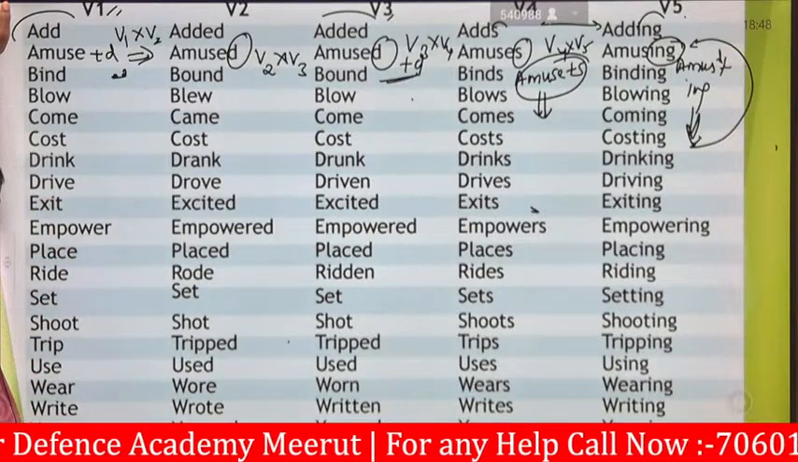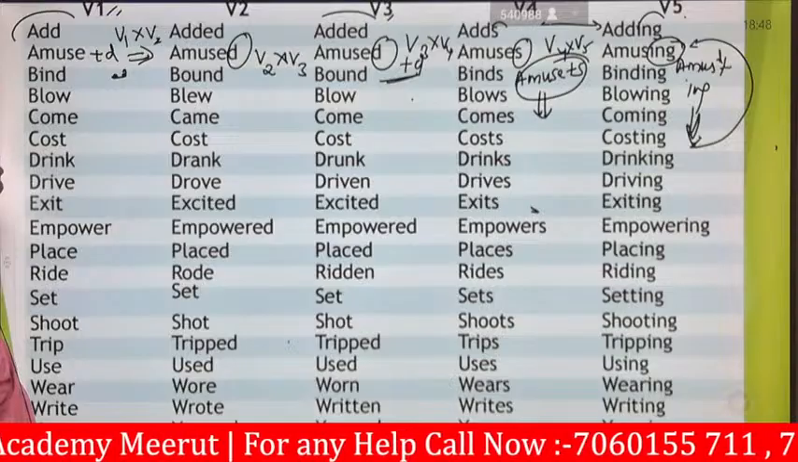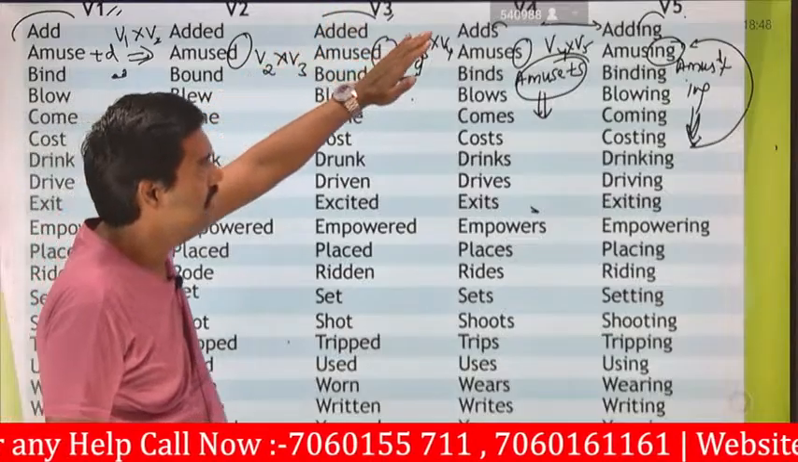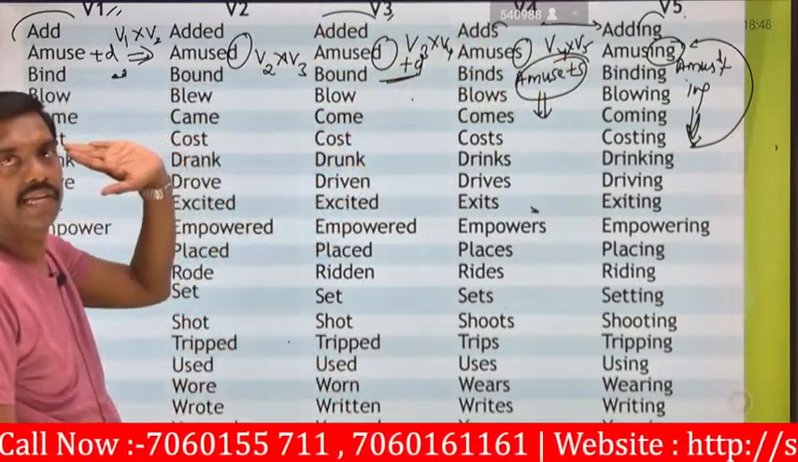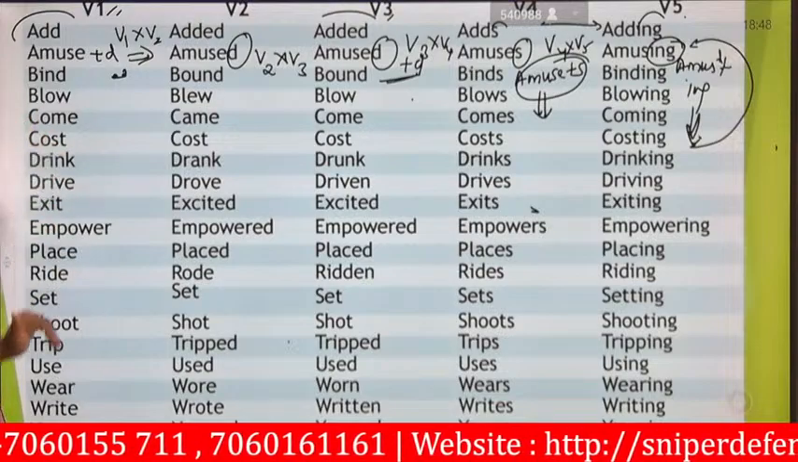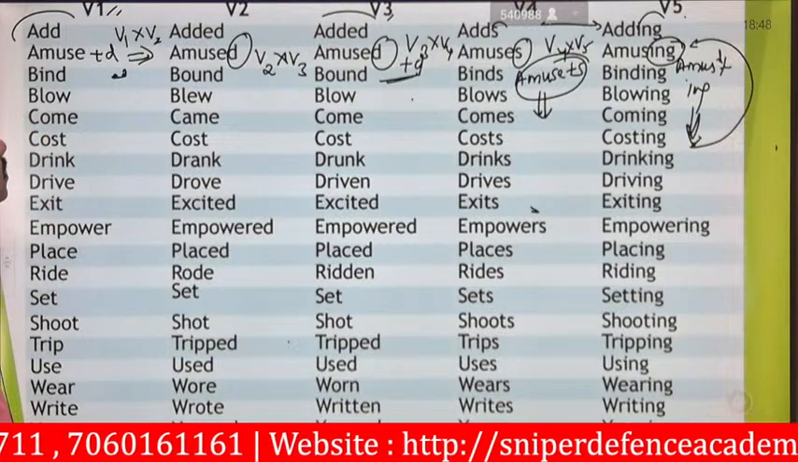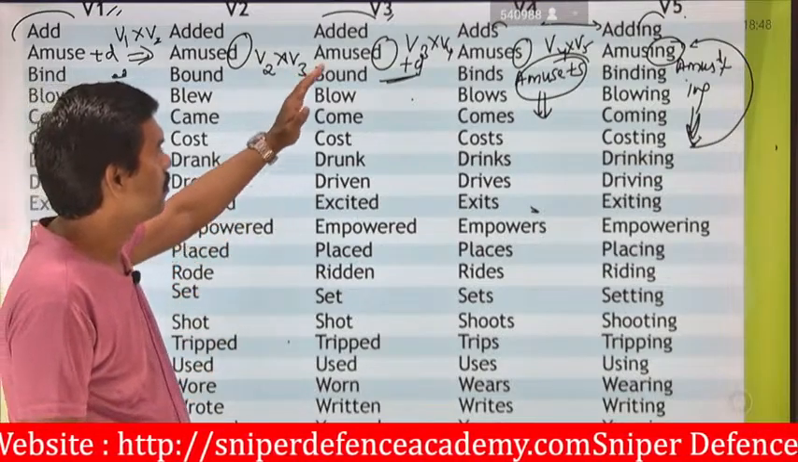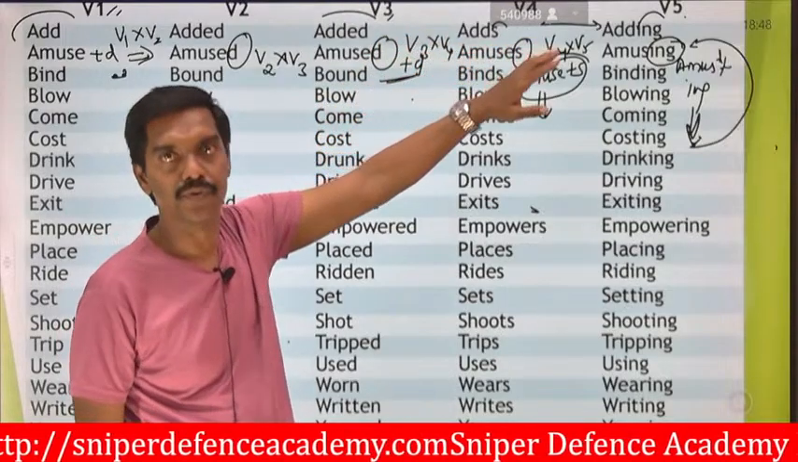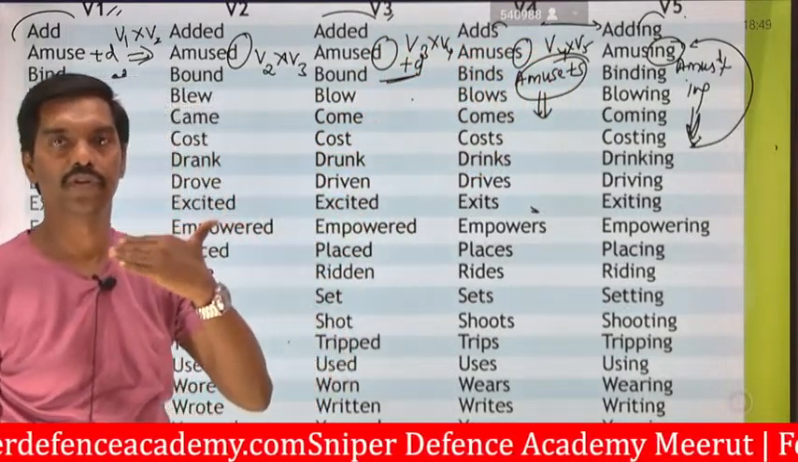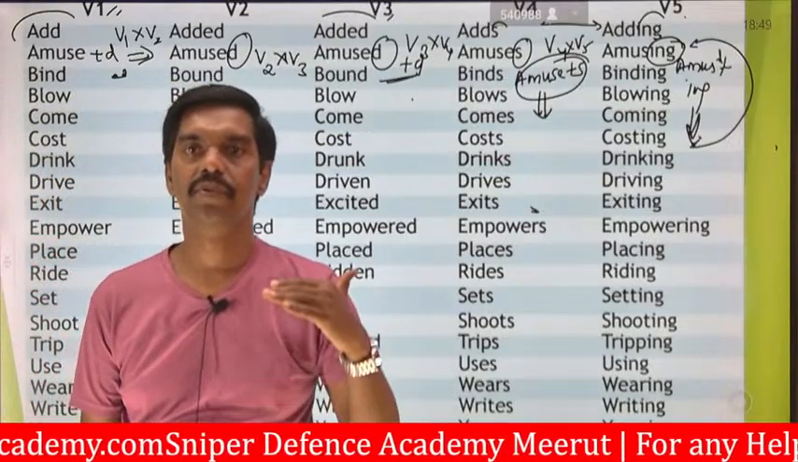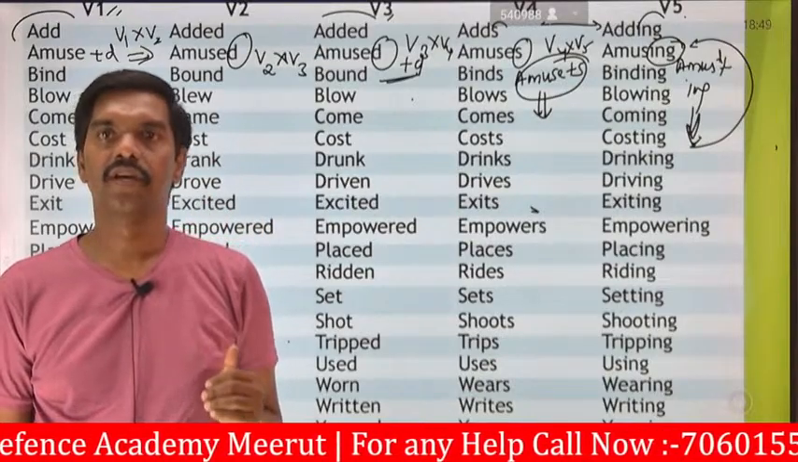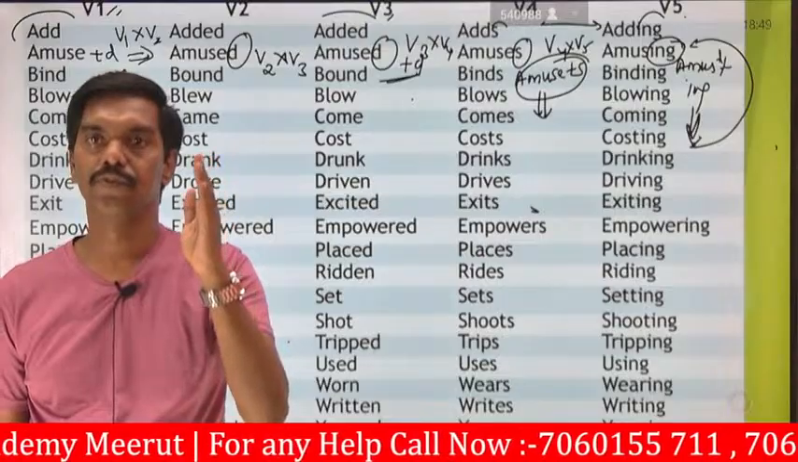So in the first example, we said add. Once you add a suffix, it will be in terms of added, adds, and adding. The second one is amuse. Amuse will be replaced in terms of amused, amused, amuses, and amusing.